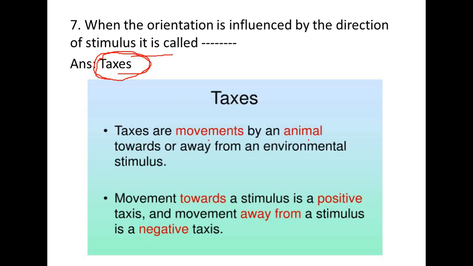Taxis are movements by an animal towards or away, that means positive or negative, from an environmental stimulus. Movement towards a stimulus is positive taxis, and movement away from the stimulus is negative taxis. I hope this question and its explanation is clear.